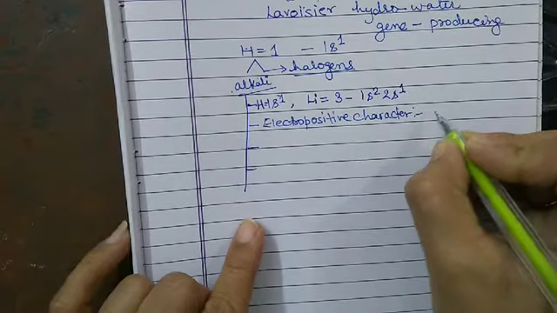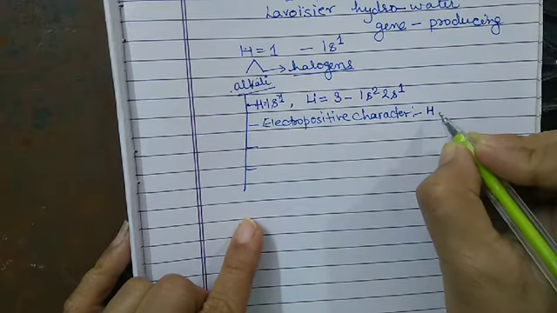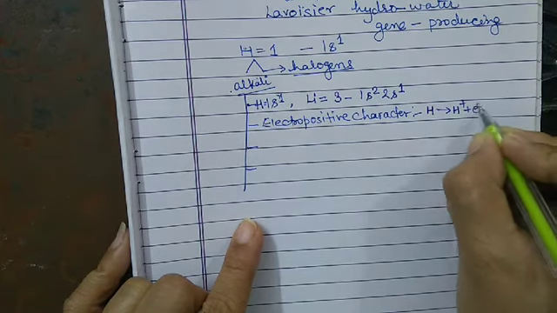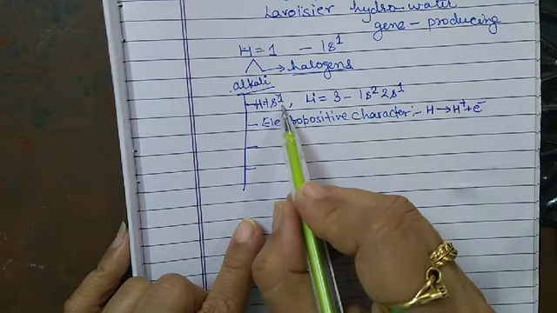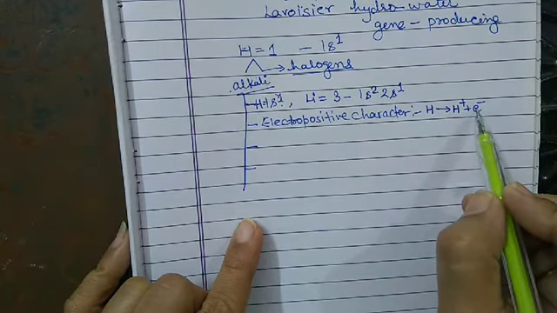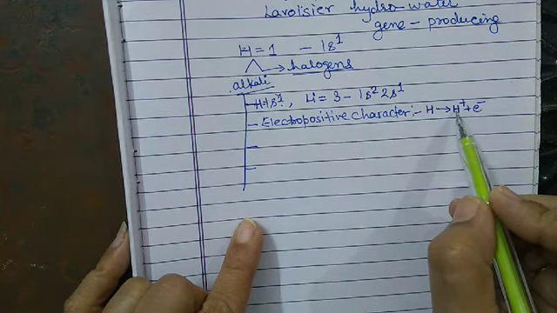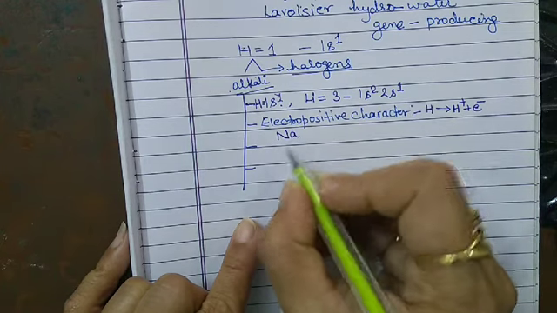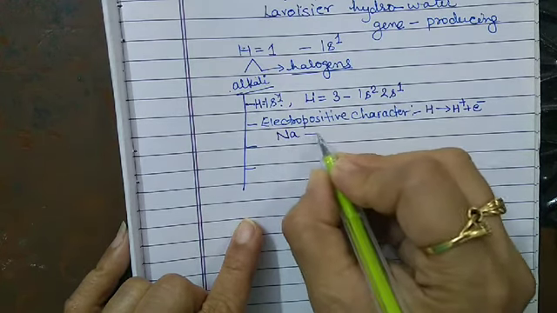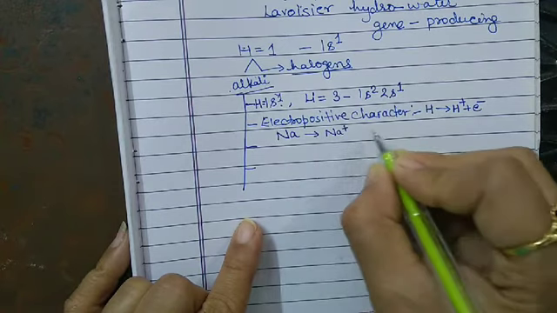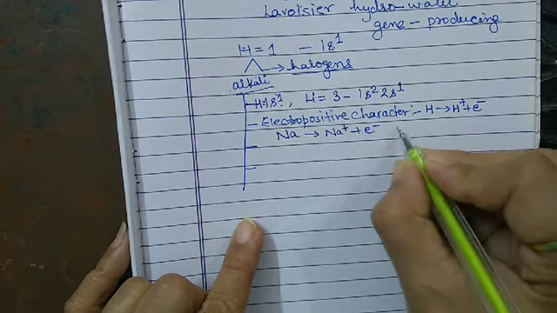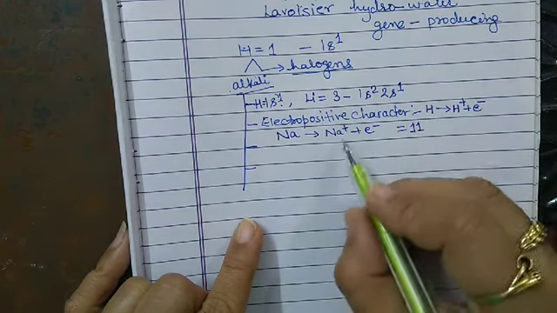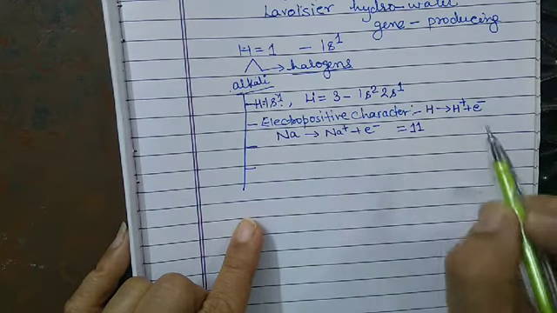How is it possible? Let us take the example of hydrogen. Hydrogen loses this electron and becomes H positive. The same happens with, for example, sodium. Sodium is an alkali metal. It becomes Na plus when it loses 1 electron, because the atomic number of sodium is 11, and in the last shell sodium possesses only 1 electron.